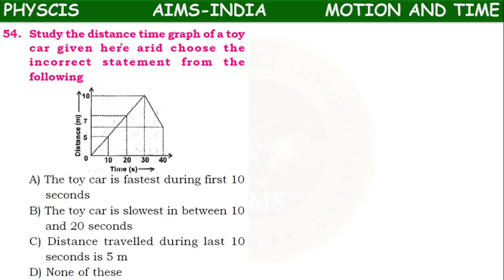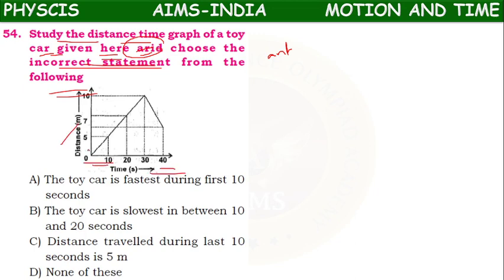Next, 54. Study the distance time graph of the toy car given here. Choose the incorrect statement from the following. So this is the distance, this is the time.